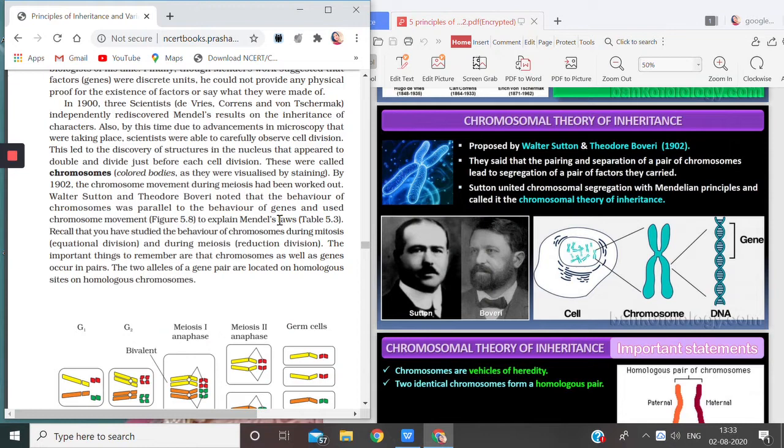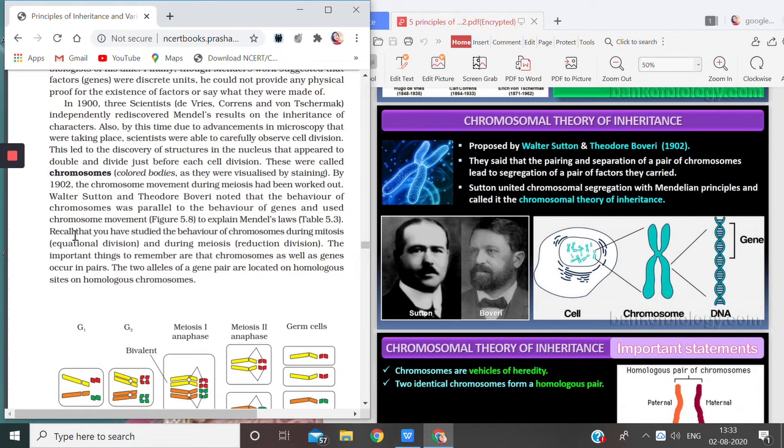So Mendel gave the law, he gave the statements, but in proving his statements he was a bit weaker, and so he was not recognized by the world. But later on, Sutton and Boveri explained the same theory given by Mendel, but they used chromosomal movement to explain that theory.